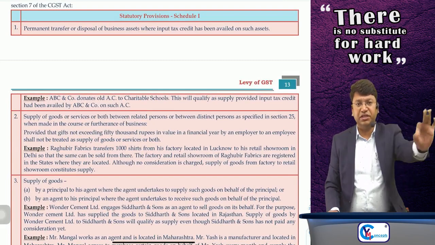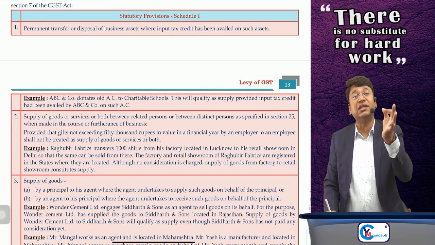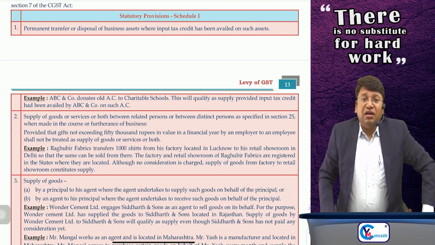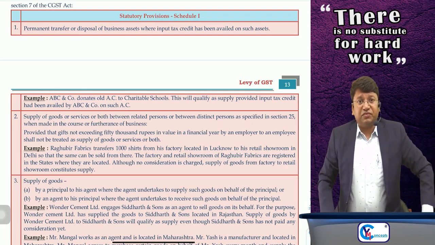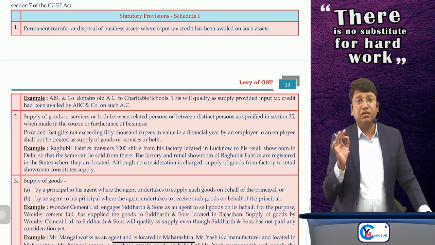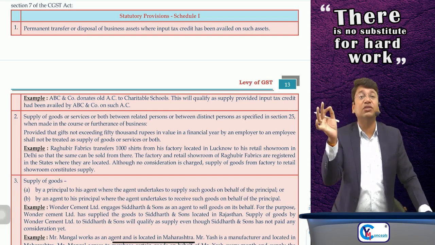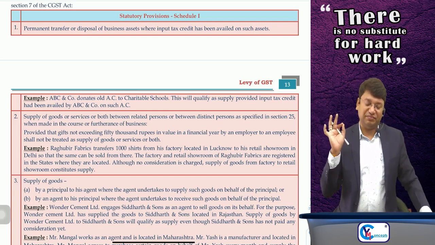Sir, the first transaction is permanent transfer or disposal of the assets of the business. Permanent transfer or disposal of the assets of the business, although it is without consideration, it will be supply if ITC was availed on such assets.